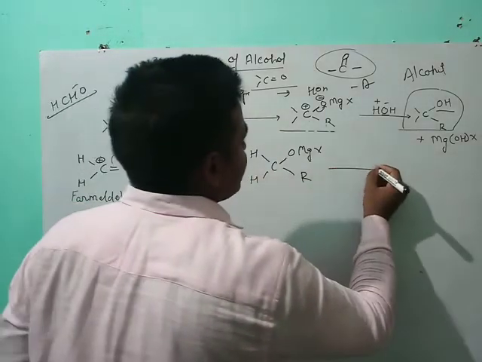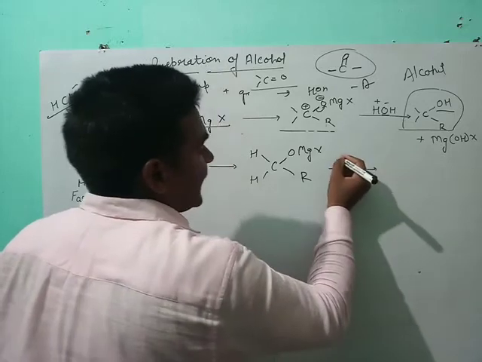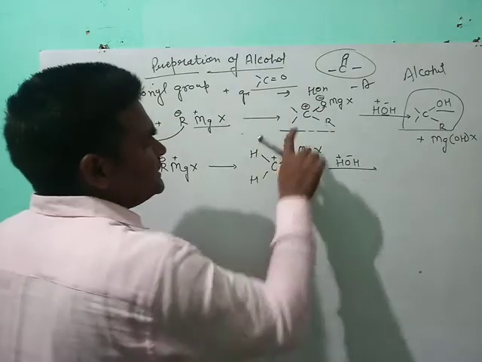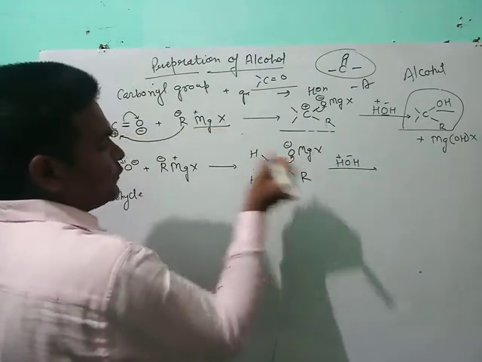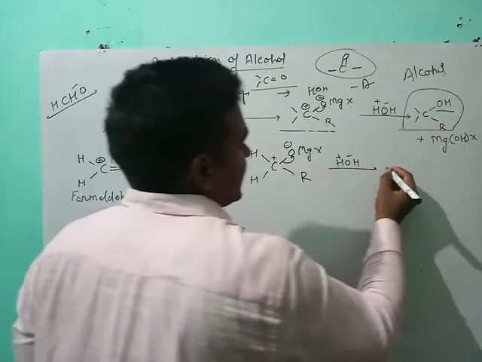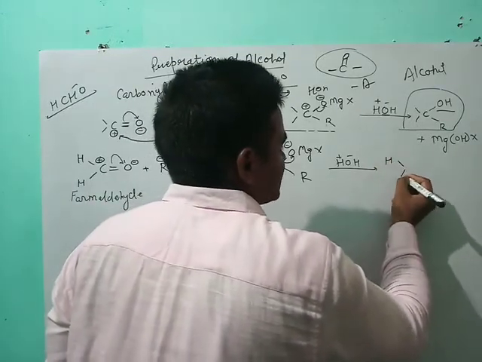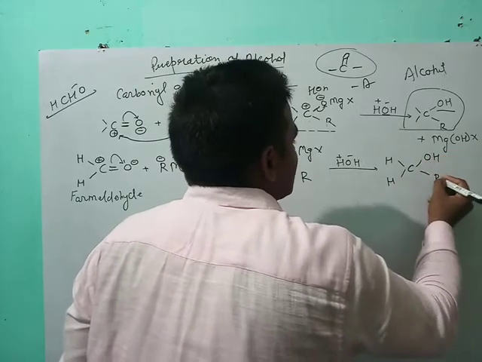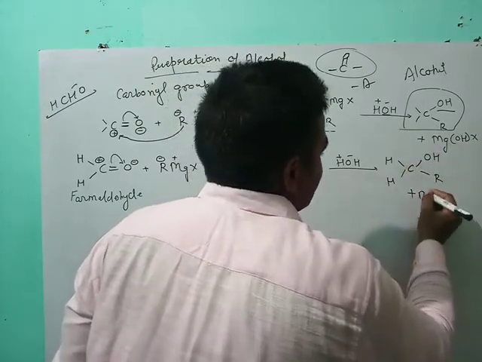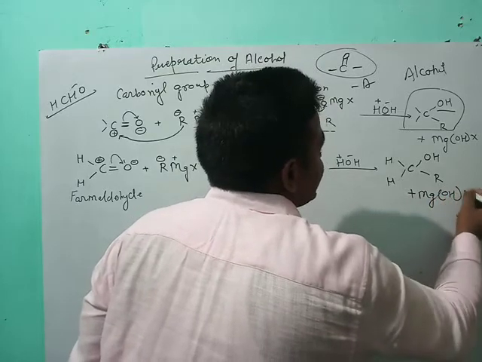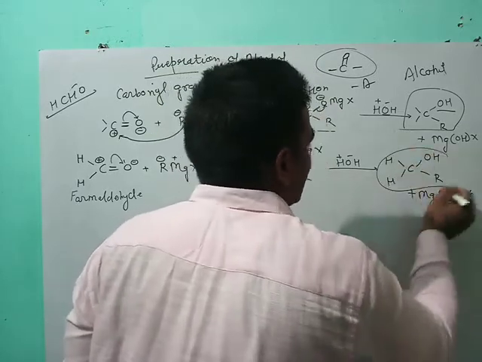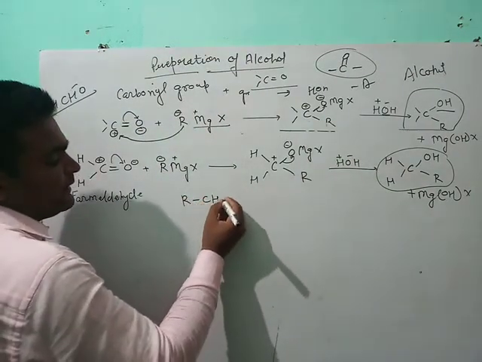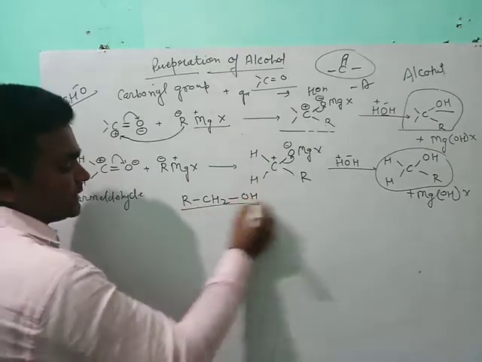And after hydrolysis, H OH, H plus, OH minus, here C plus and O minus, just similar to this reaction. It dissociates and forms H2C, here OH and here R, plus Mg OH and X. This is R CH2 OH.